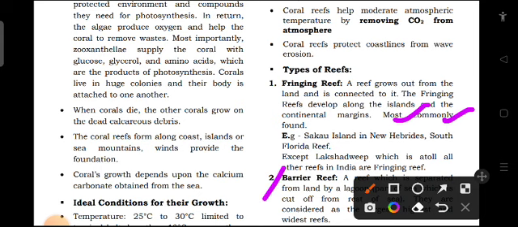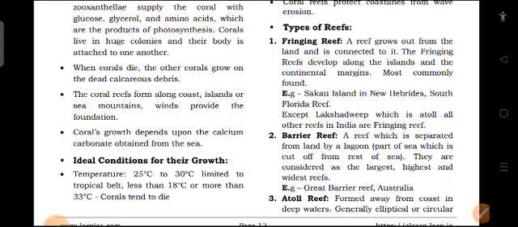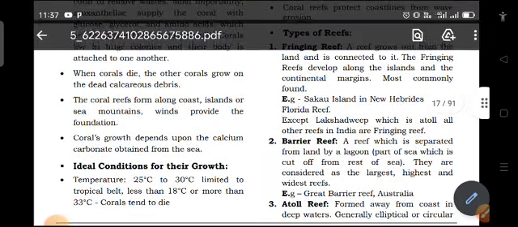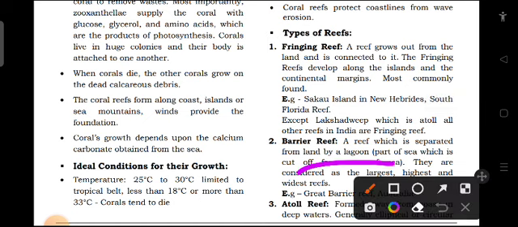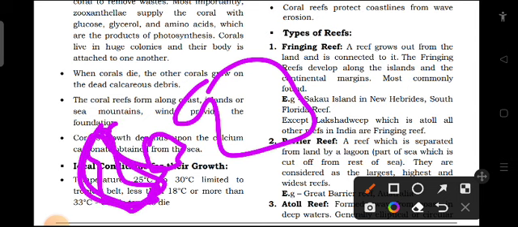Then the next type is called barrier reef. A reef which is separated from the land by a lagoon. So if it is separated from the land by a lagoon, part of sea which is cut off from the rest of the sea. For example, this is sea, and this particular thing, lagoon, is separated from it. And here the coral reefs are present. So they are separated by this particular lagoon, which is called barrier reef.